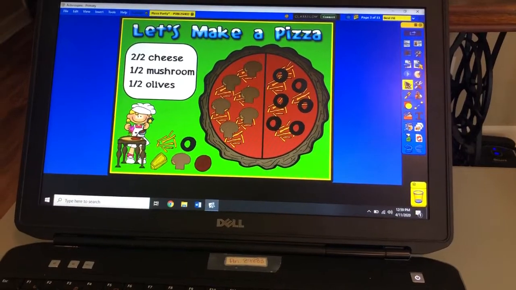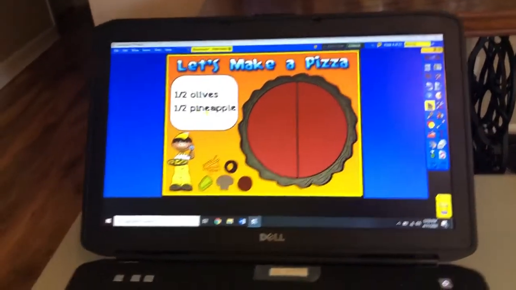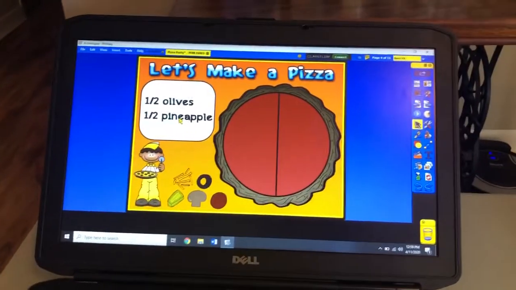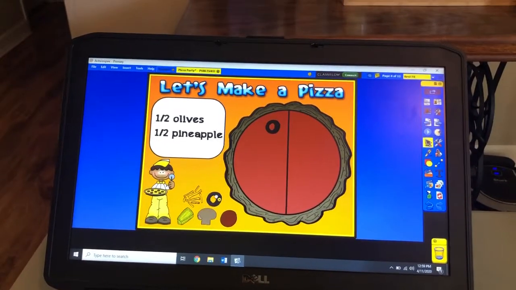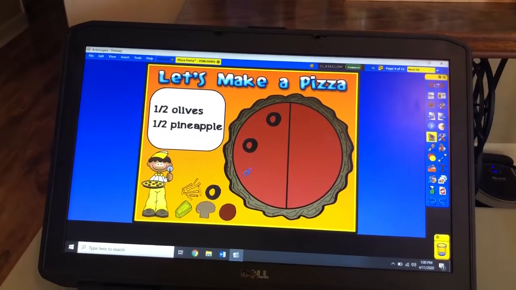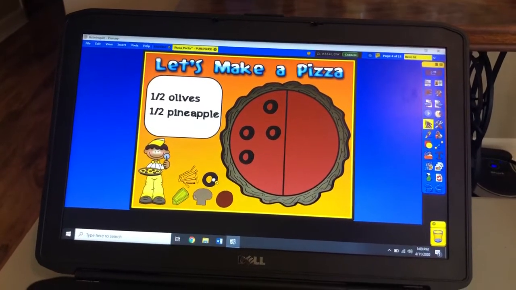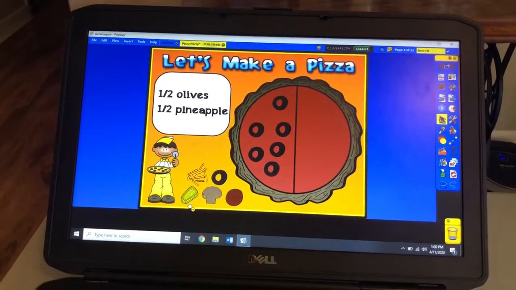Okay, now let's look at the next one. So the next one, pineapple. I love pineapple on my pizza. People say it's not American, but I like it. All right, so 1/2 is olives again. I'm not a big olives fan, but you're allowed to eat whatever you want. All right, so there's my 1/2 olives.